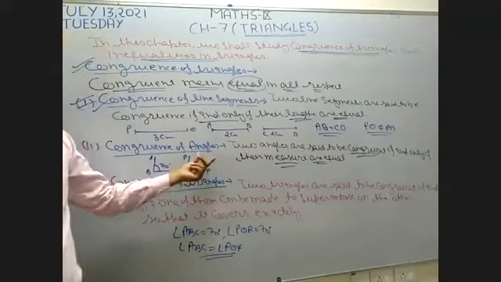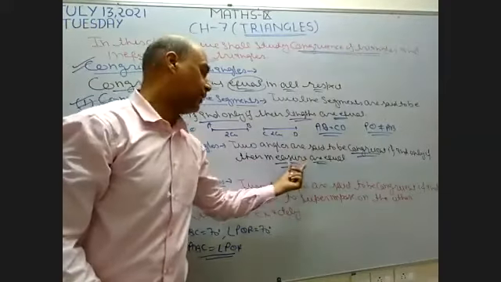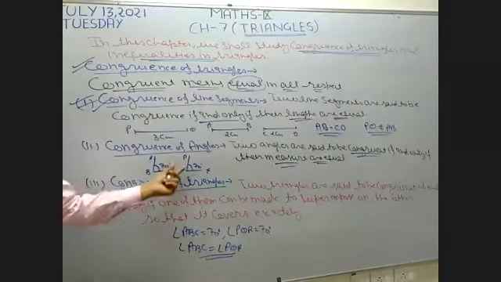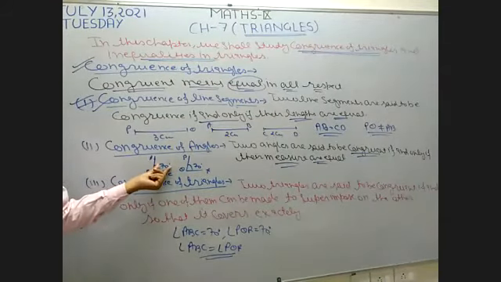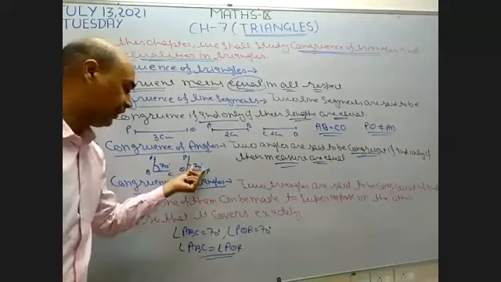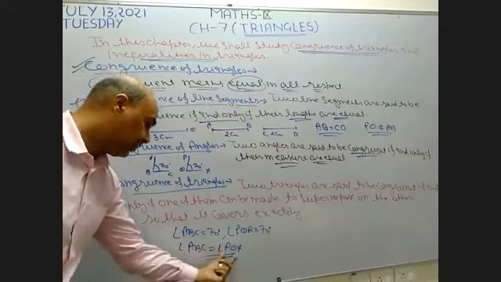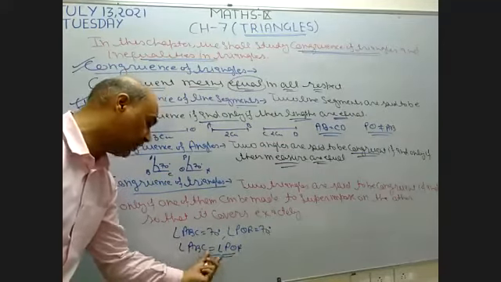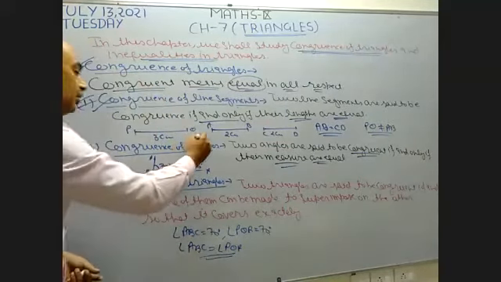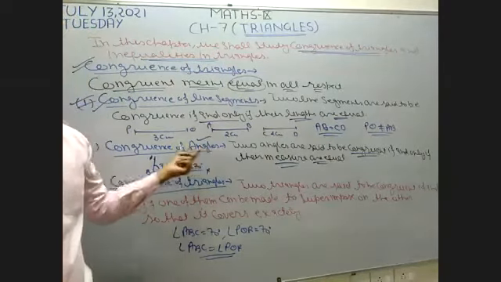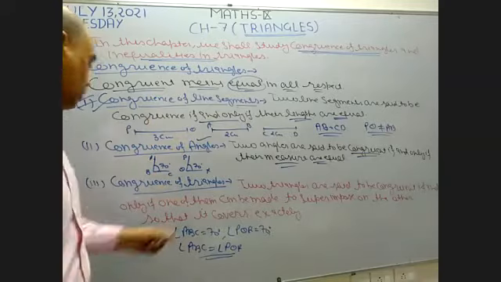Okay? When two angles have the same measure, means having the same degree. Suppose this is angle ABC and this is PQR. This angle is of 70 degree. This angle is also of 70 degree. Measure of both the angles are same. It means angle ABC is equal to angle PQR. When two angles are equal, then they are known as congruent angles.